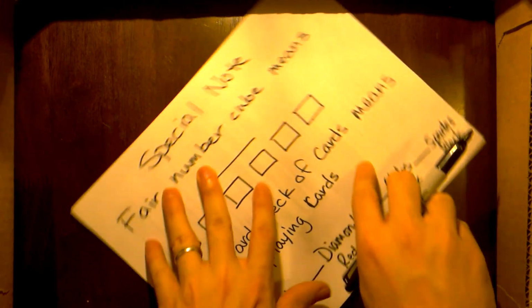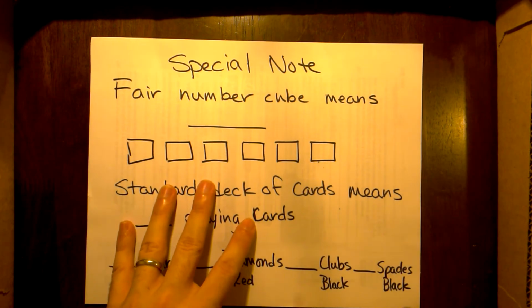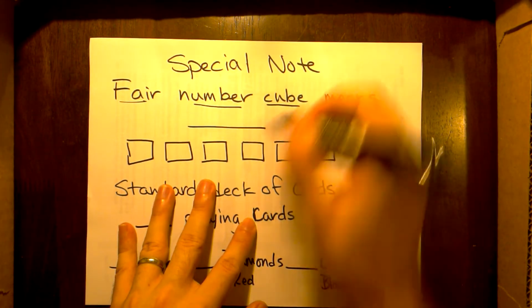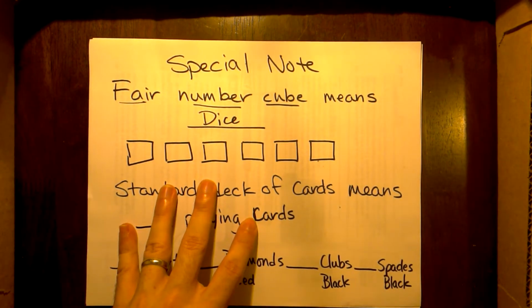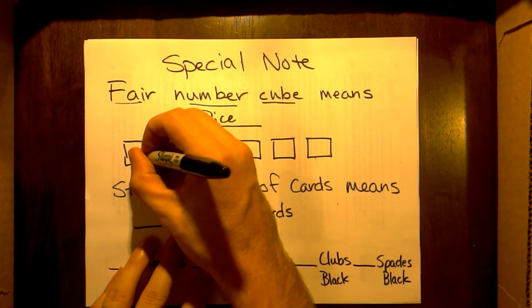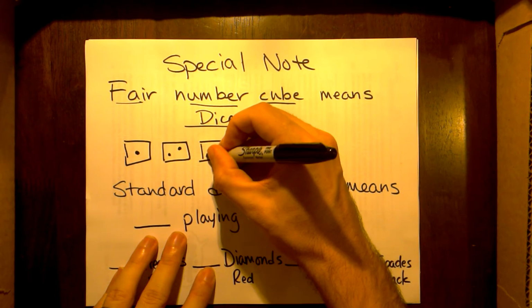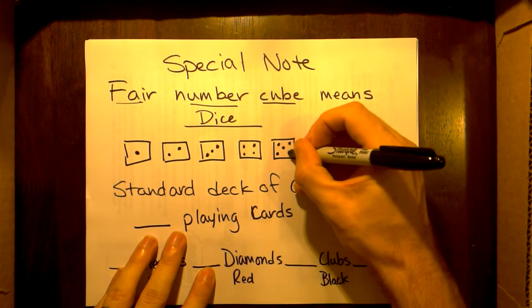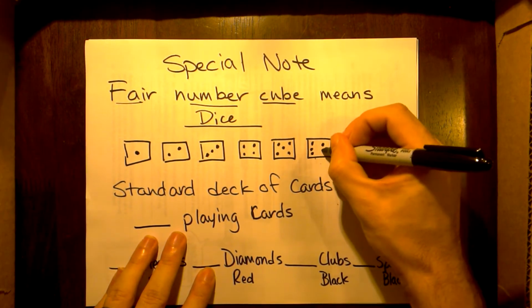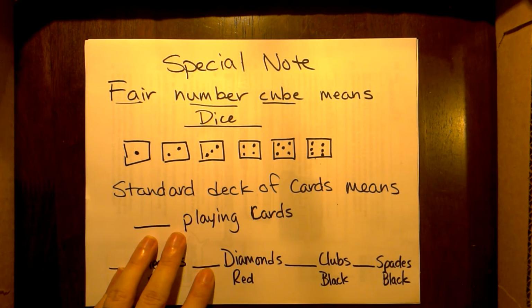Now, let's come back to that page. We need to make a couple special notes. First off, when your book or the STAR test says fair number cube, what that means is a dice, or a die. You have to know that on a die, there's 6 sides, and they're going to look like this: 1, 2, 3, 4, 5, and 6. So there's 6 sides on a dice. Rolling a number less than 6 is certain. Rolling a number more than 6 is impossible.